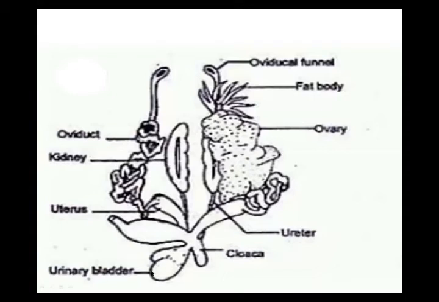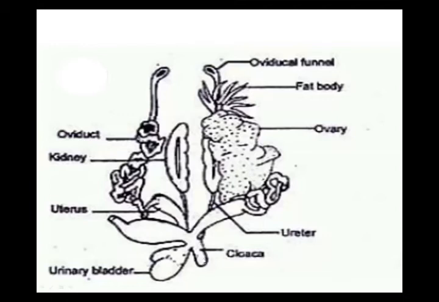Urinary bladder. Observe the picture. It's a bag-like structure, a very delicate membranous structure. And the function of the urinary bladder: when the urine comes from the kidneys through the ureter, it comes into the urinary bladder and is stored there for the time being. After some time, according to need, it passes out of the body through the cloacal aperture. This is the function of the urinary bladder.